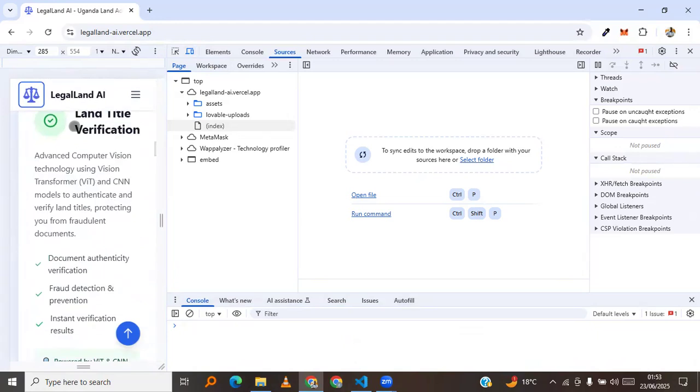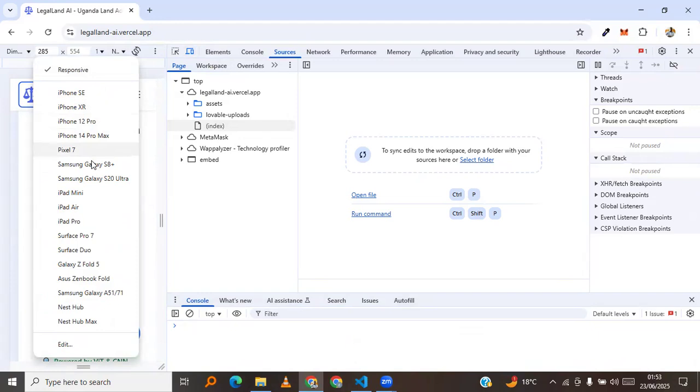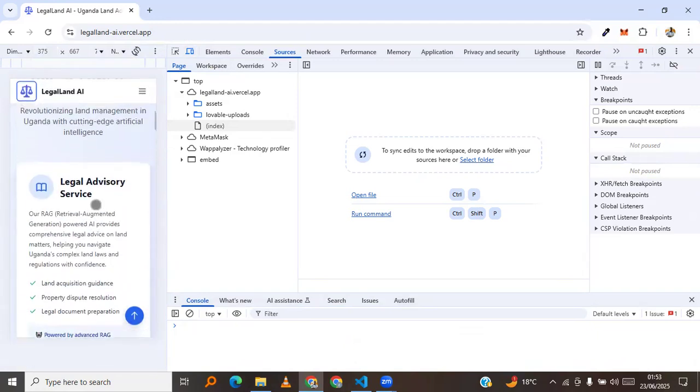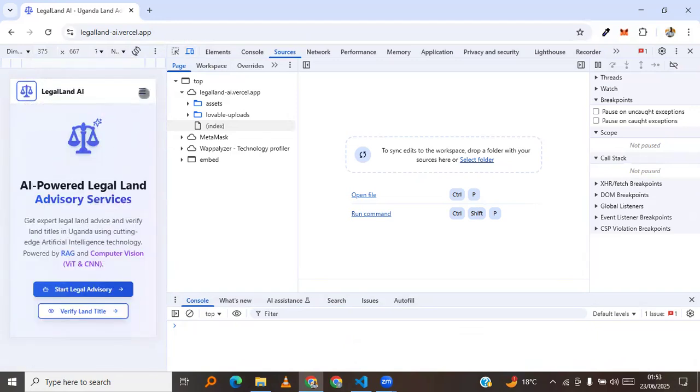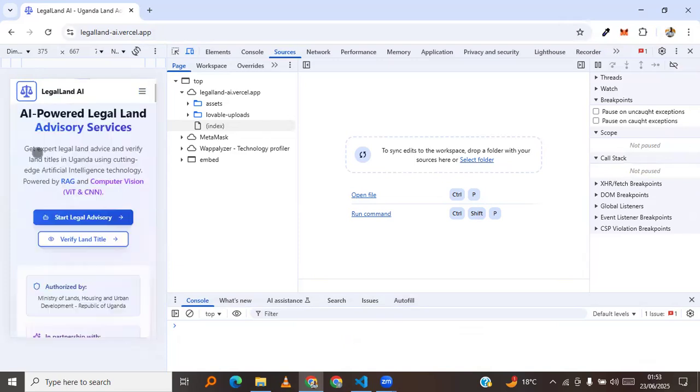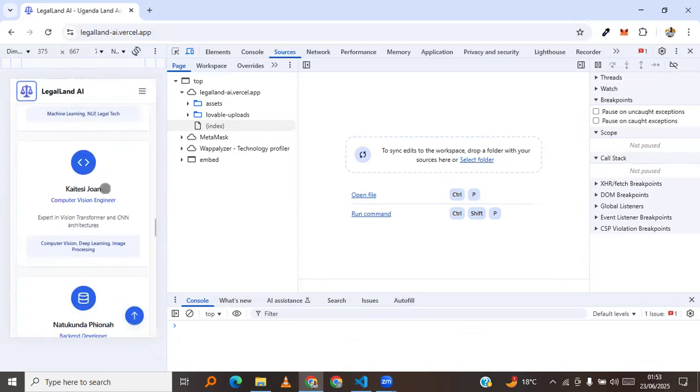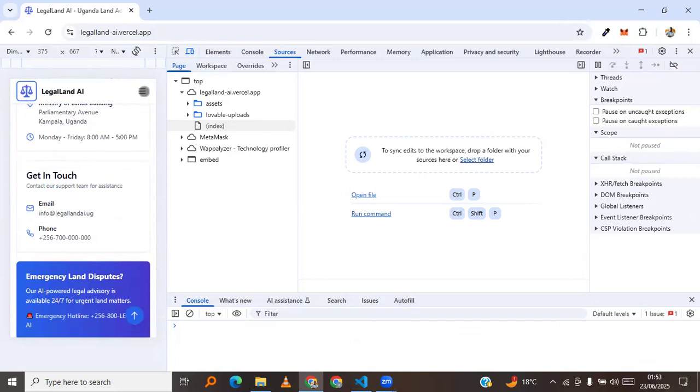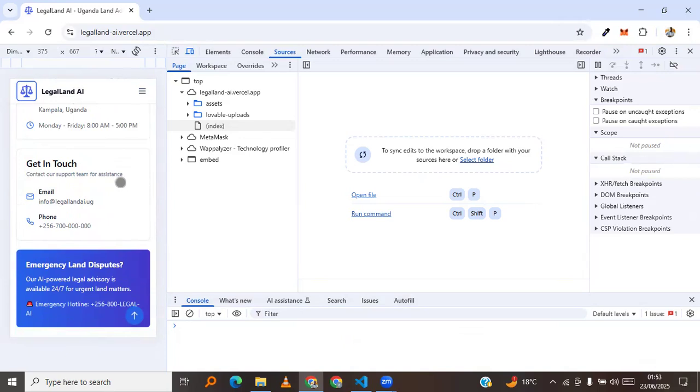You can still press this drop down here to check all of these mobile phones to see how responsive it is. You can check it on the tab, on Samsung, iPad, on any of these. You can click any to see how responsive this is getting. So this is very responsive on all kinds of devices, laptops, iPads, and all other devices.